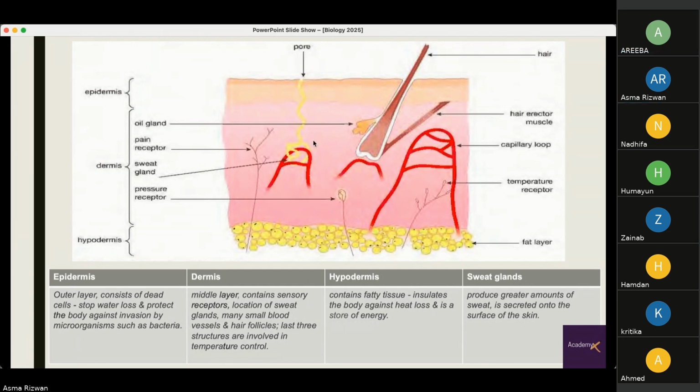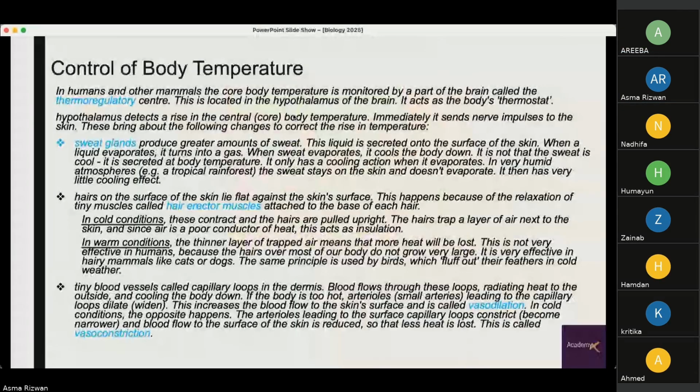The sweat glands, which you can see right here, produce greater amounts of sweat, which is secreted onto the surface of the skin through here. So you can see it comes out of the pore. Now, how does this control our body temperature? In humans and other mammals, the core body temperature is monitored by the part of the brain called the thermoregulatory center.